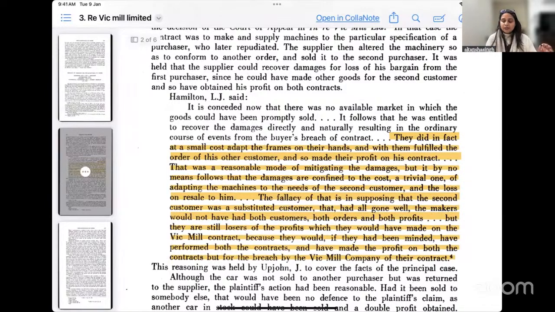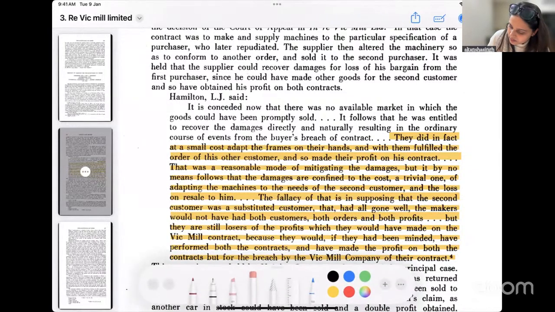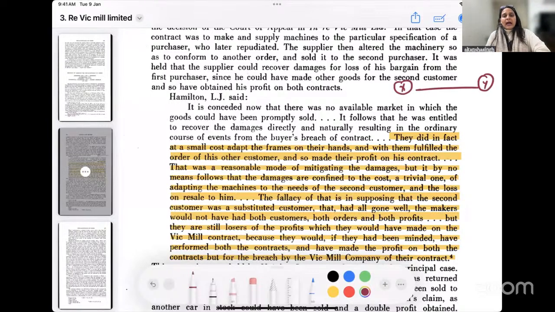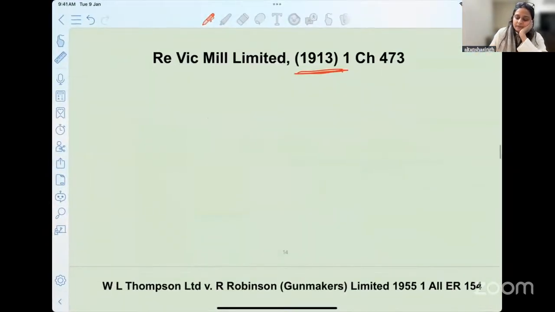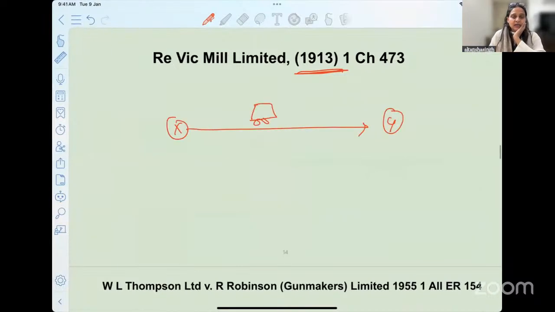So there are again two parties. Both the parties have entered into a contract. There is X and there is Y. In this given situation, X was told, please give me a particular car. Let's say we are taking a car in this example, and now when X promises Y that he'll be selling him this car, Y says, okay, I'll give you, let's say, 10 lakh of rupees.